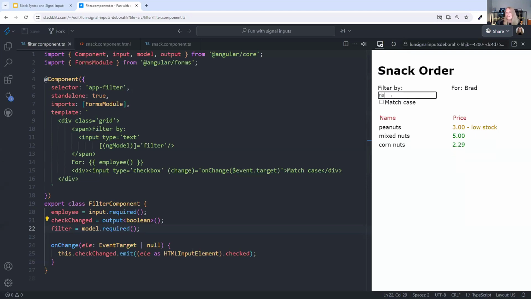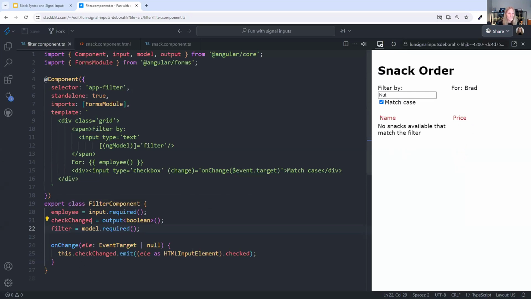If I type in nut, I only see the nuts. And if I type in capital nut, it still sees all the nuts unless I check that box. Then it has my @empty text, no snacks available that match that filter.